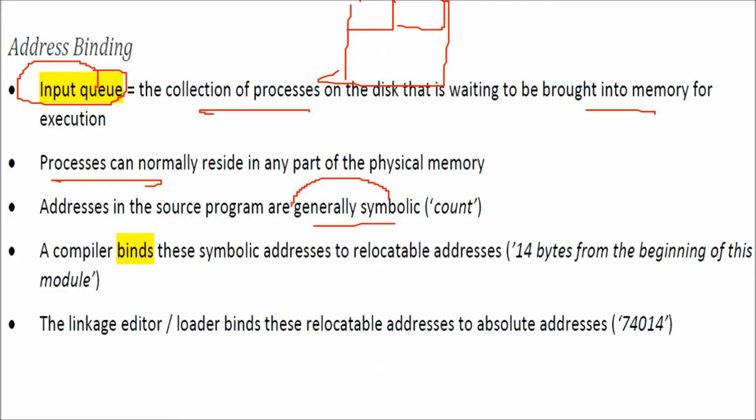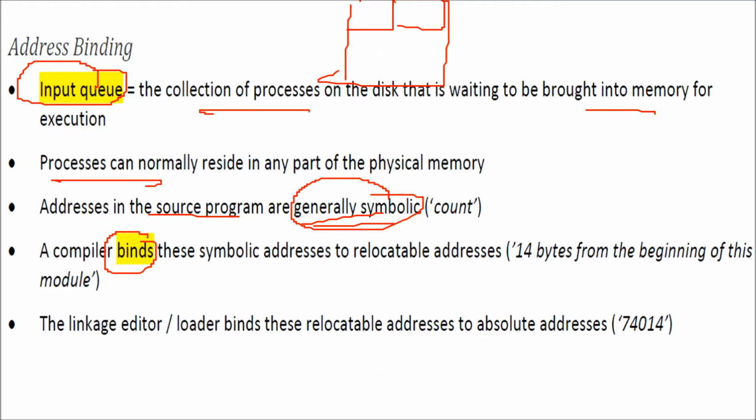What I mean when we say that the addresses in your source program, like the factorial or the Fibonacci series program, are generally symbolic is this. Why? Because the compiler binds these. A compiler is a program which converts your program into the code which is understood by the computer, that is the machine code. So the compiler has various aspects.